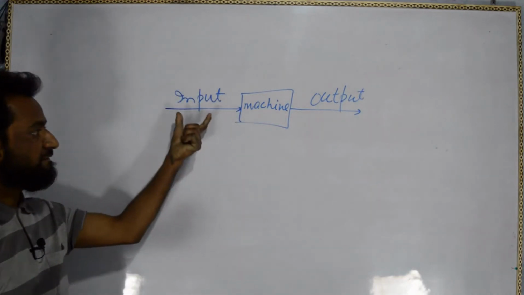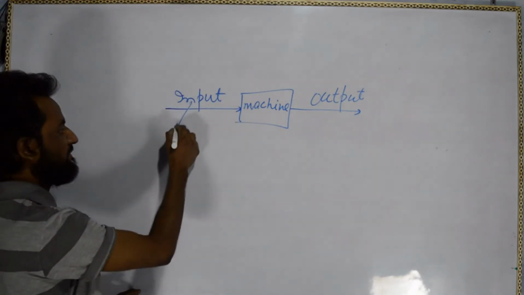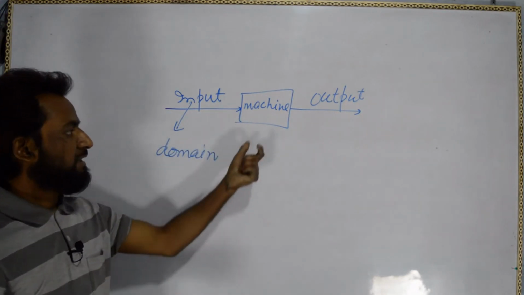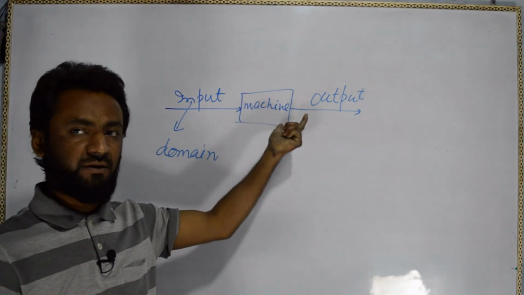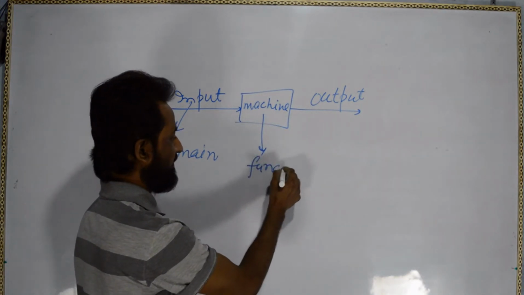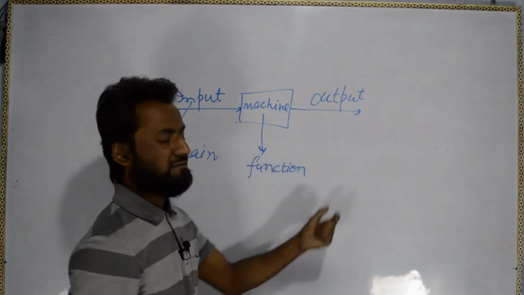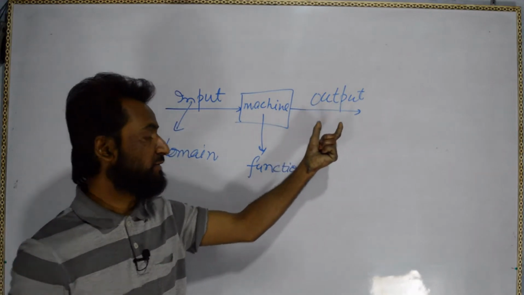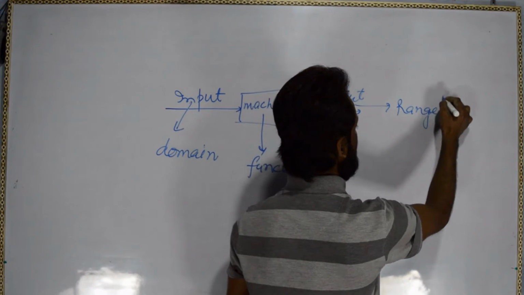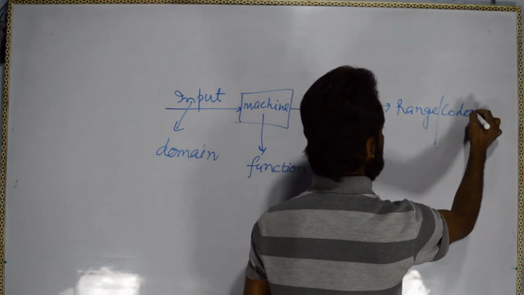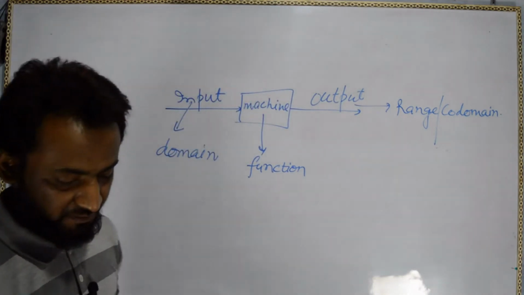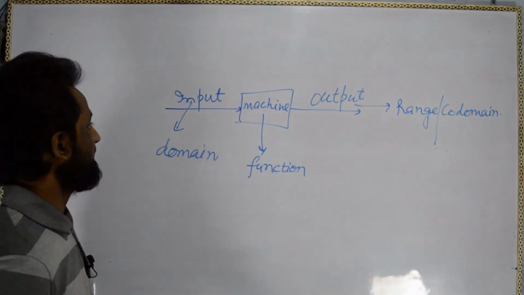Whatever we give as input is the domain. Whatever process is going on in the machine is the function, and whatever we get as output is the range or codomain. Let's have some example.